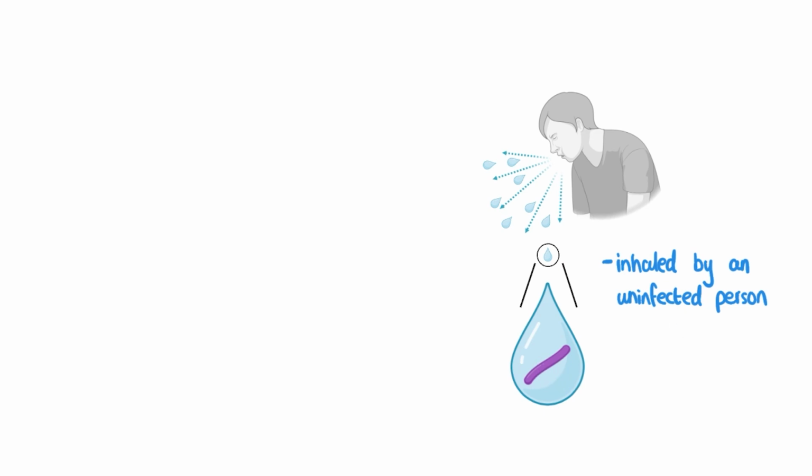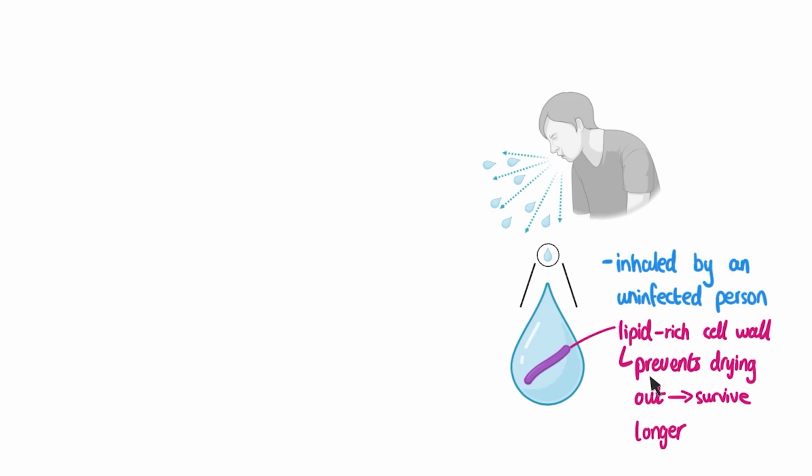Now, these bacteria have a cell wall that is rich in lipids, and this lipid-rich cell wall prevents the bacteria from drying out in the air, allowing them to survive for long periods of time until they're inhaled. Because this is the mode of transmission by which TB spreads, it tends to spread most quickly when people are living in overcrowded conditions. So, for example, in communities with a very high population density, or in a situation where you have a bunch of people who have to sleep close together in a closed space with poor ventilation, these kinds of situations will make the spread of TB much more rapid.